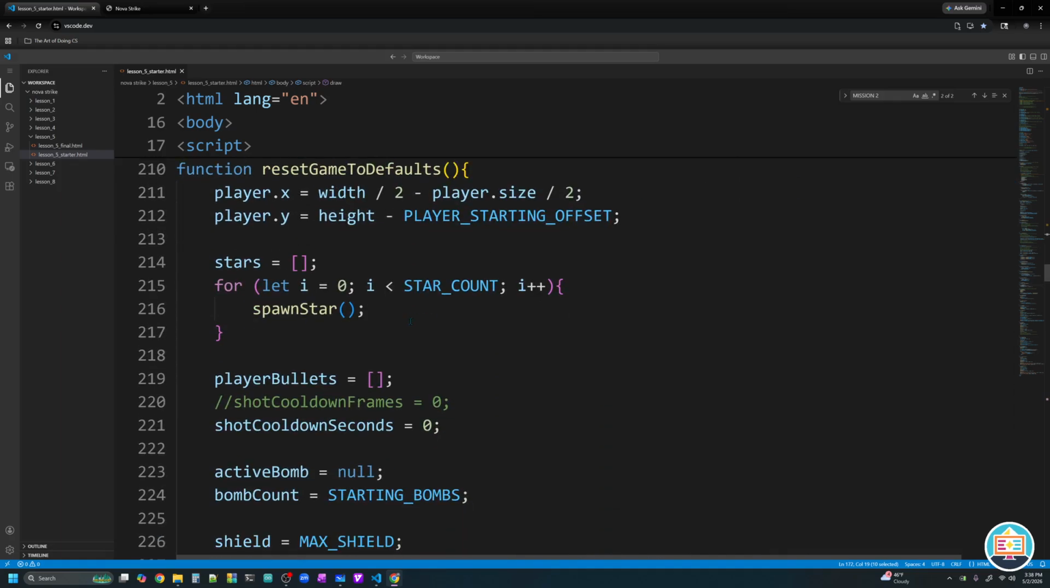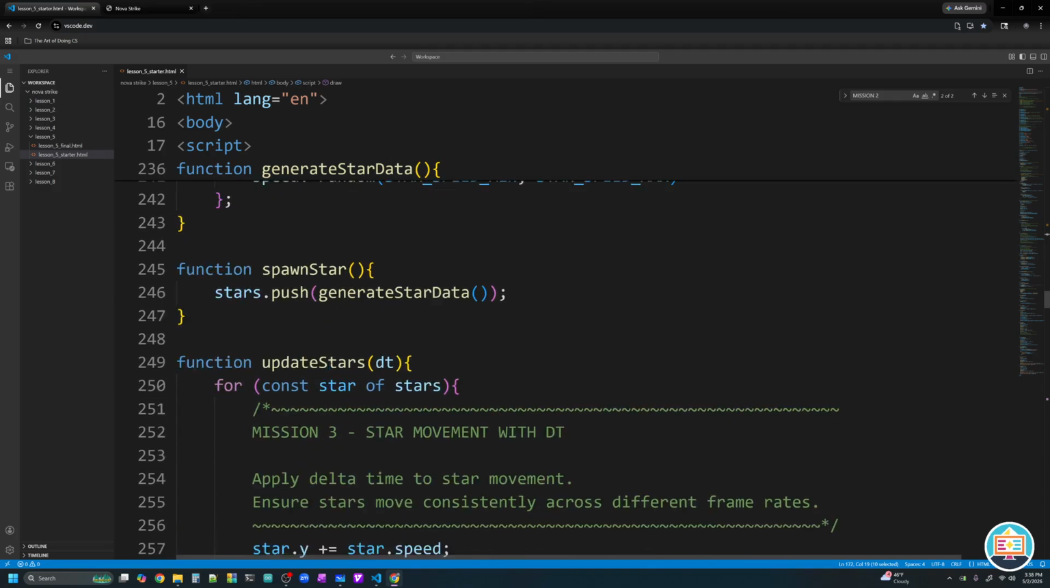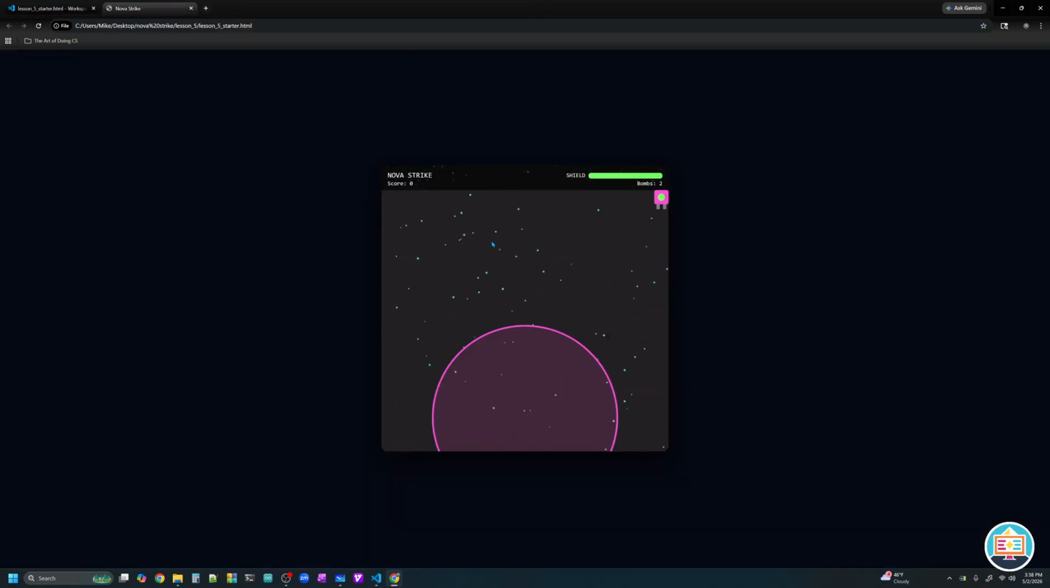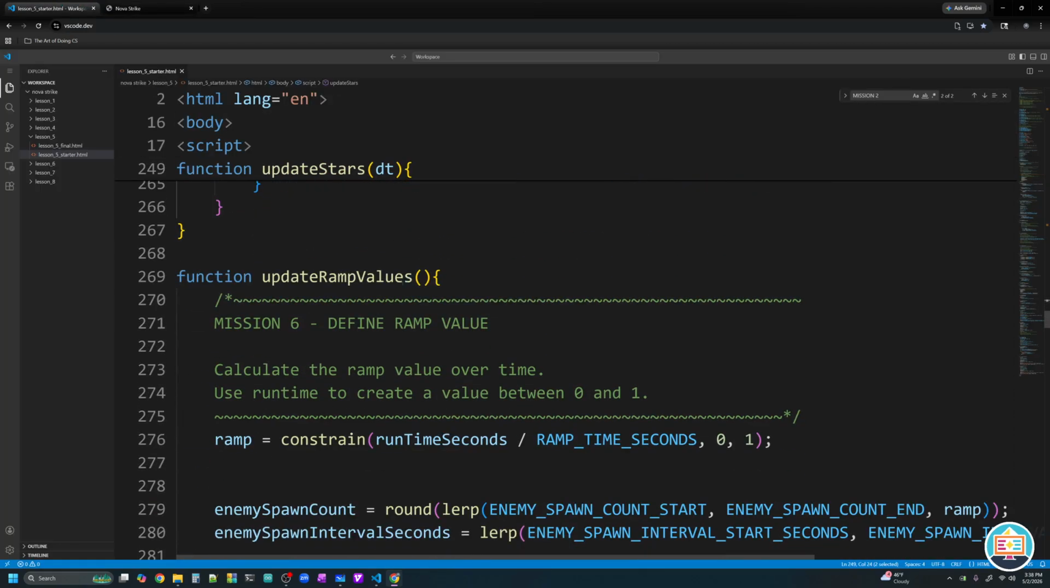So reset game to defaults, no. Generate star data, no. Spawn star, no. Okay, update stars needs access to dt. And I think that probably makes sense. That's why my star system is so broken right now. It's looking for delta time, and we're not giving it to it. So we need to pass it in there.